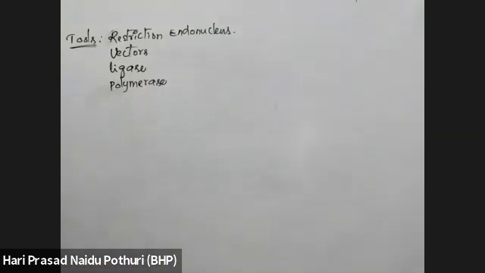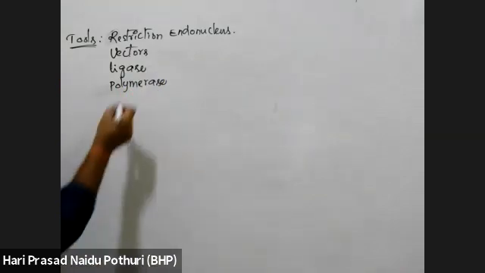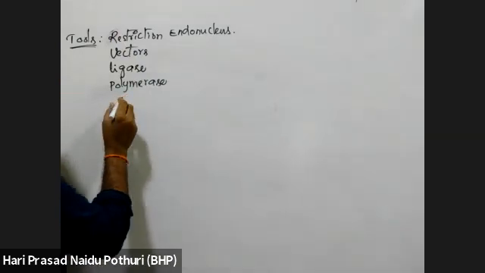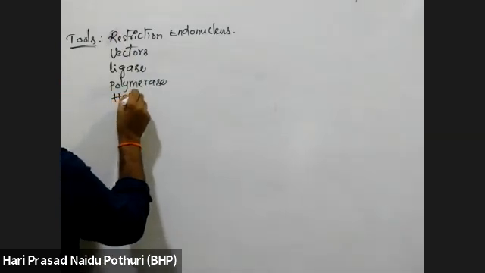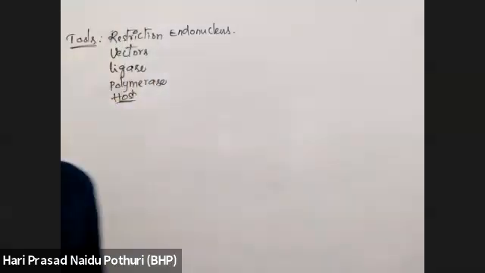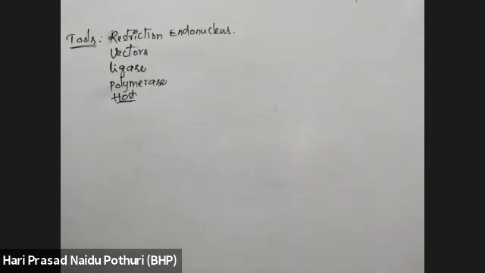PCR is not a tool; it is a methodology or protocol. Polymerase is used in PCR. Then host individuals or host organism, a competent host. Okay, these are the major tools we need in genetic engineering.